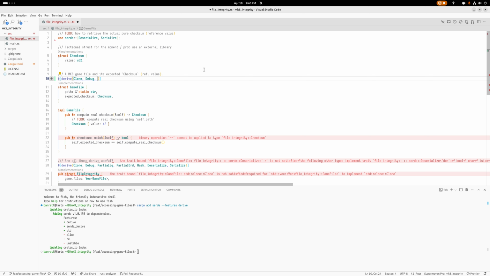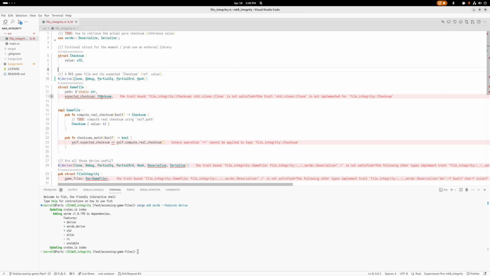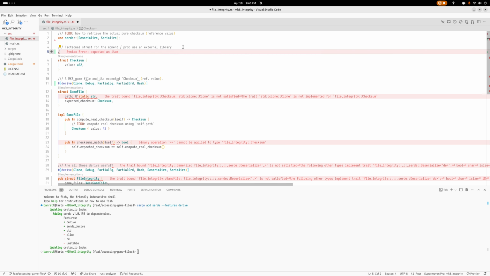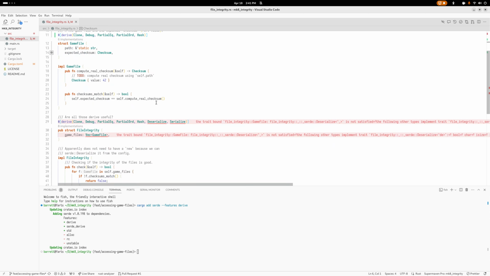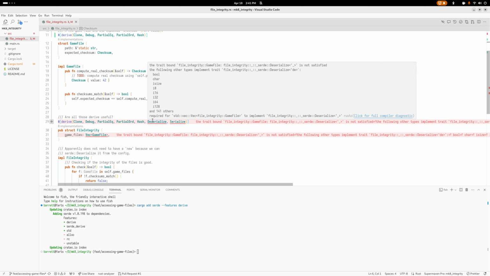Anyways, so to compare things, you need something called PartialEq and PartialOrd. And we'll throw in Hash because you want to be able to hash things. Oh, okay, I put it on the wrong one, but that's okay because that one wants it too. There we go. And why'd that put a blank line? Remove that. And that error is fixed.